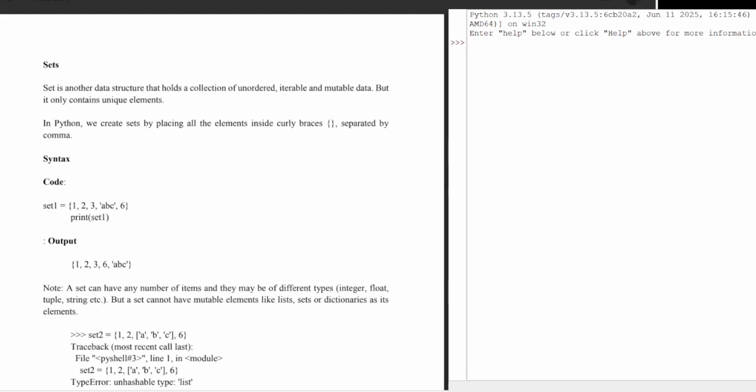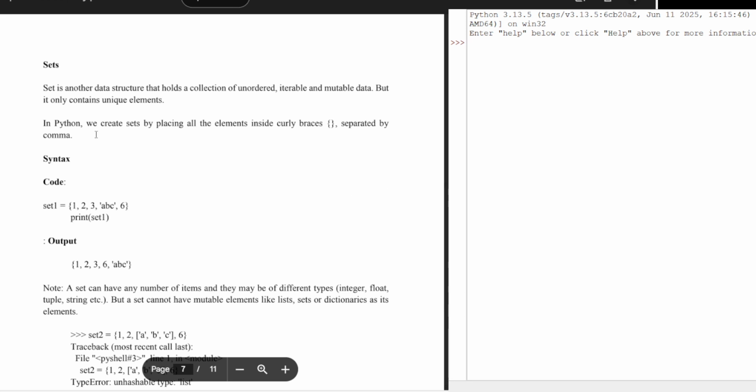Hello students. Now we are going to learn about sets. We have already completed our discussion on lists and tuples. We are going to learn about sets in this video, followed by dictionaries.